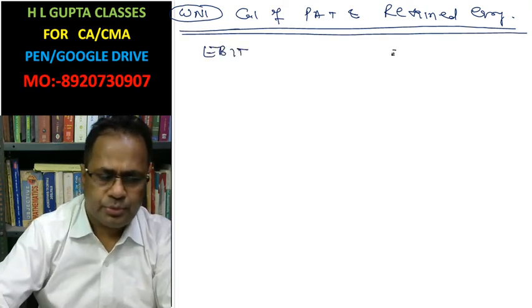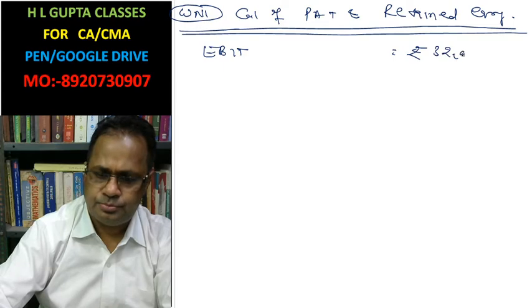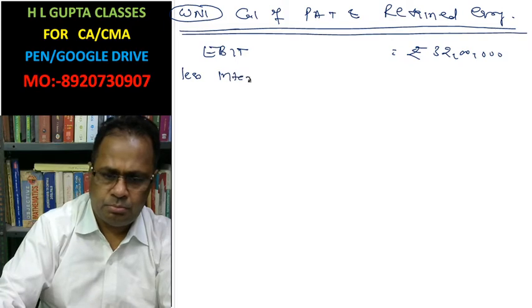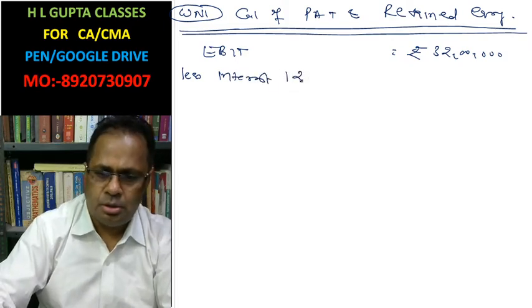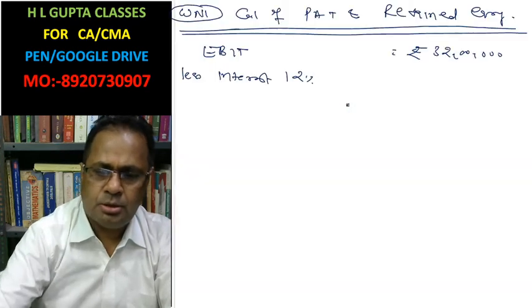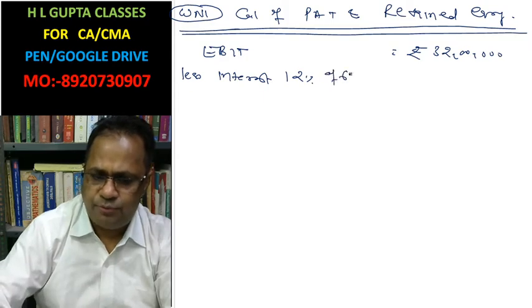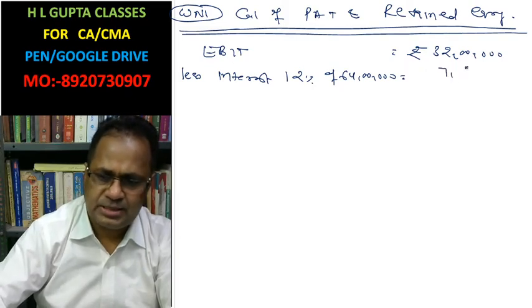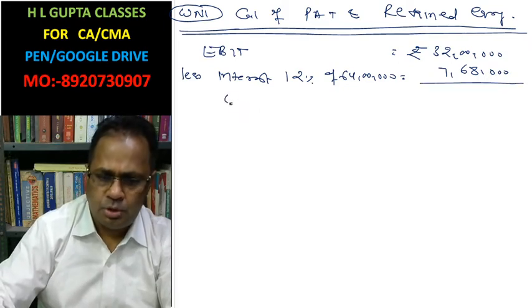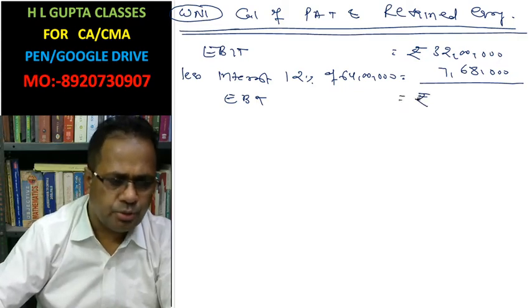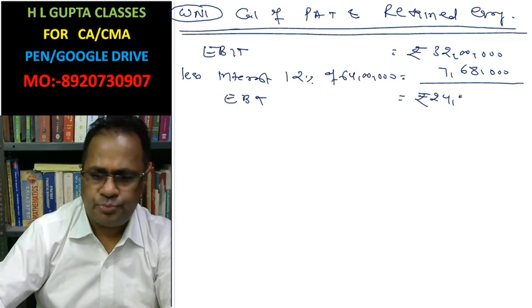EBIT is given, rupees 32 lakh. Less interest on 12% debentures, 12% of 64 lakh, this is 7 lakh 68,000. Earning before tax is rupees 24 lakh 32,000.